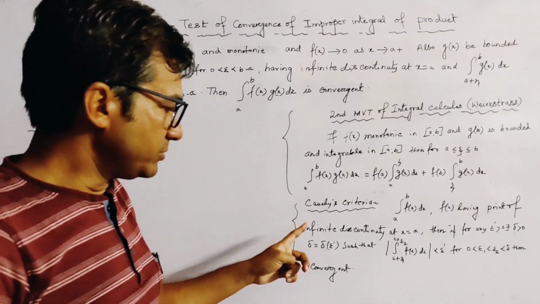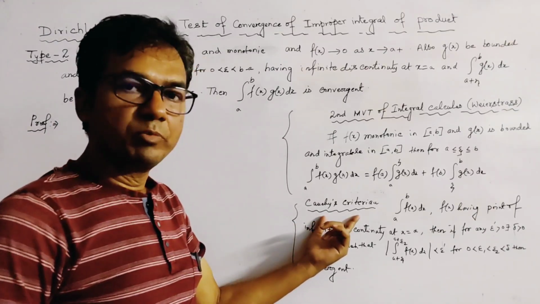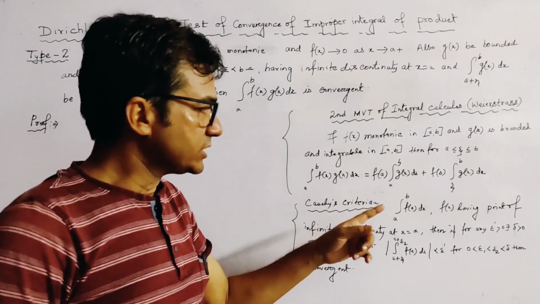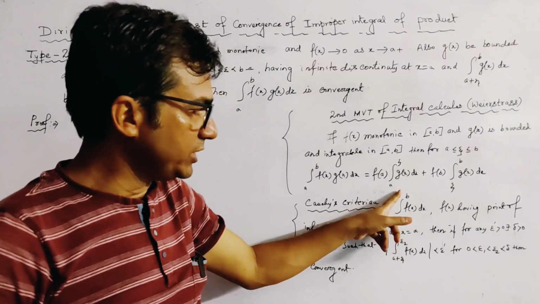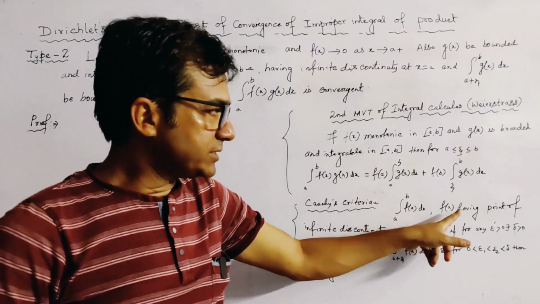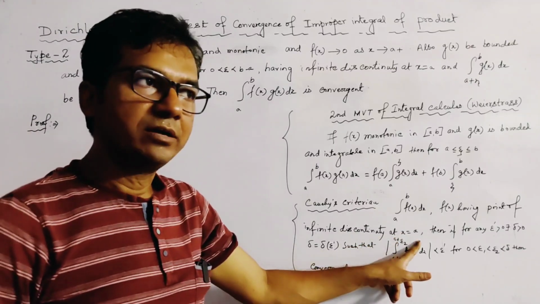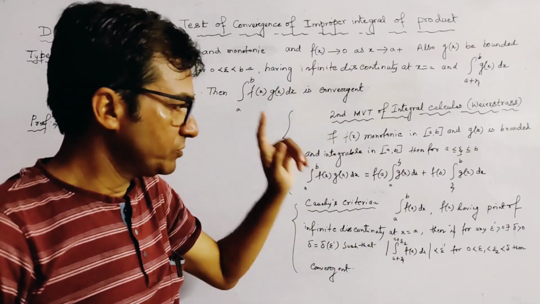And the second theorem, this is a theorem of improper integration also. This is Cauchy's criterion. Cauchy's criterion: the integration from a to b of f(x) dx, where f(x) has a point of infinite discontinuity at x equal to a, like this problem.